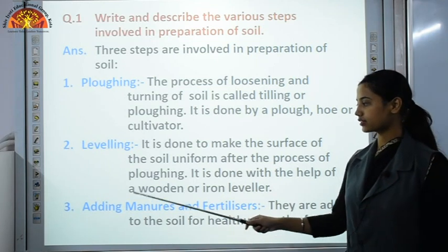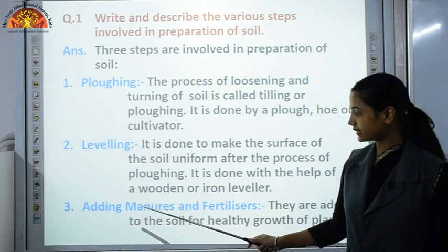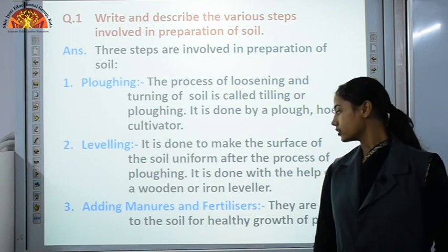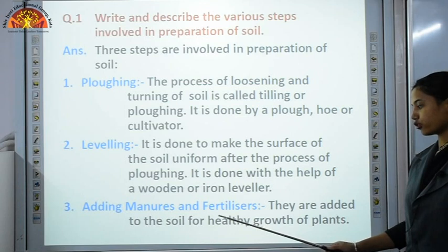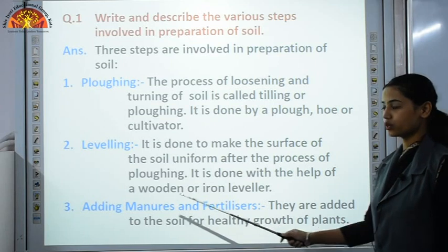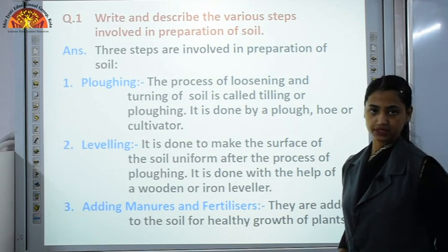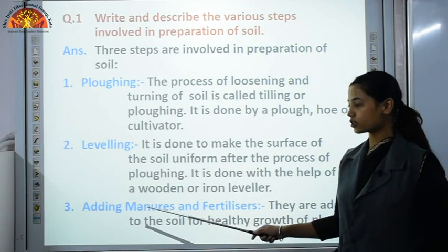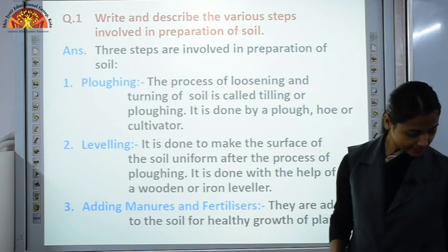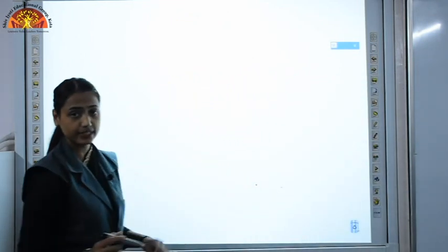Then after leveling comes adding manures and fertilizers. These manures and fertilizers are used to increase the fertility of soil. So they are added to the soil for healthy growth of a plant. Now what is the difference between manure and fertilizer? Manures are organic substances, whereas fertilizers are chemical substances. Okay, now this is organic, so it must have advantages over fertilizer. So let's have a look. What are those advantages if we are using manure?